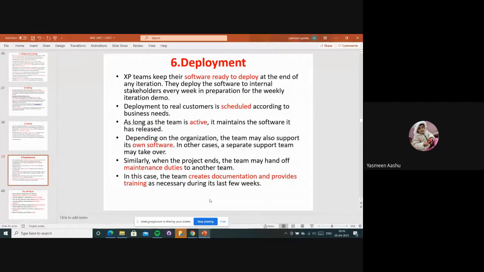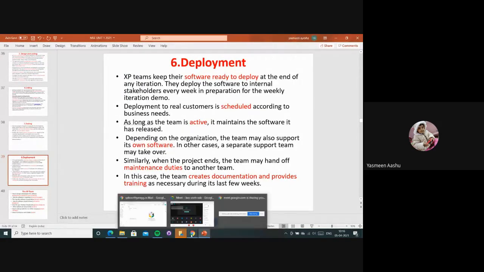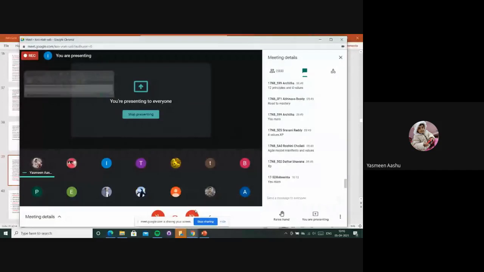Like that they will be planning and giving the training to the employees so that they can work on it, right? So that will be the deployment at last. Once the software is done, it will be used by the customers or the stakeholders.